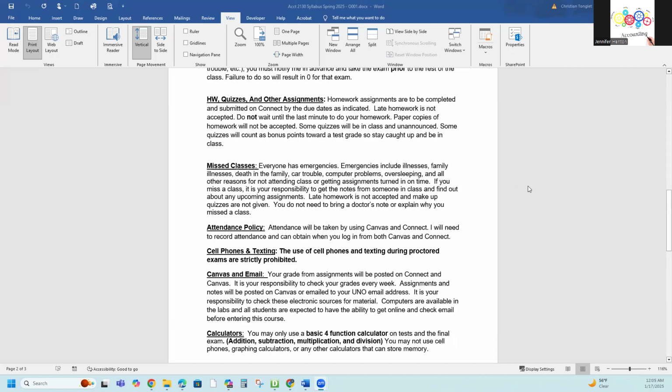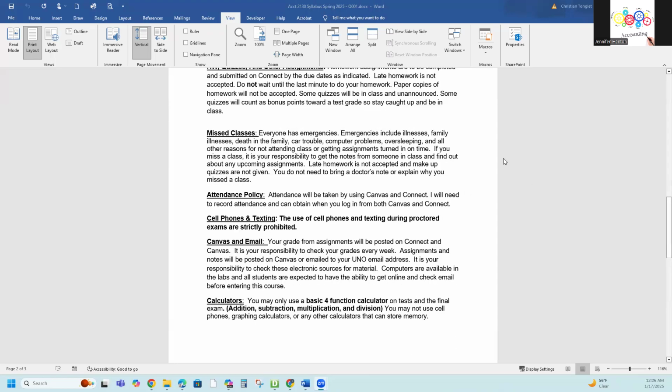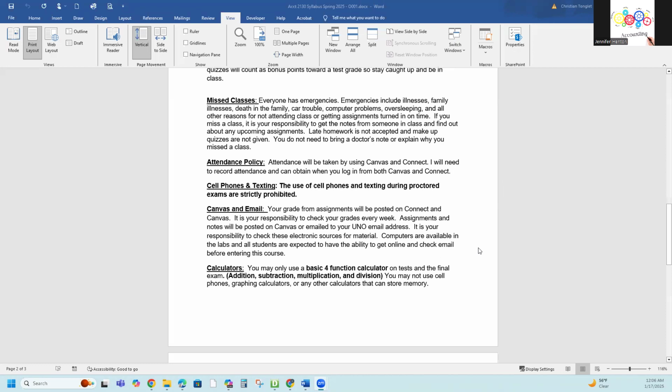All the homework, quizzes, assignments, anything that I do will all be through the Connect website. You'll be able to connect through Canvas. It'll link you right in. You can also log into Connect and see your information if you want on its own. But if you want to use just Canvas, you can get on, click the assignment, and it should link you to the class. First time you do it, you're going to have to register. So please let me know if you have any problems with that.